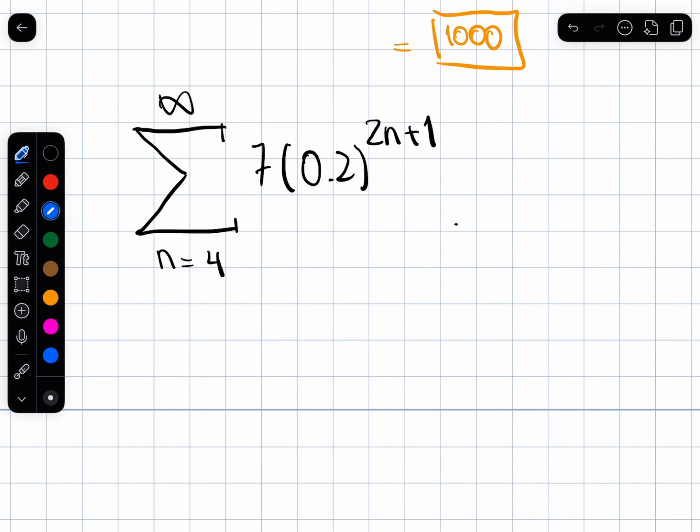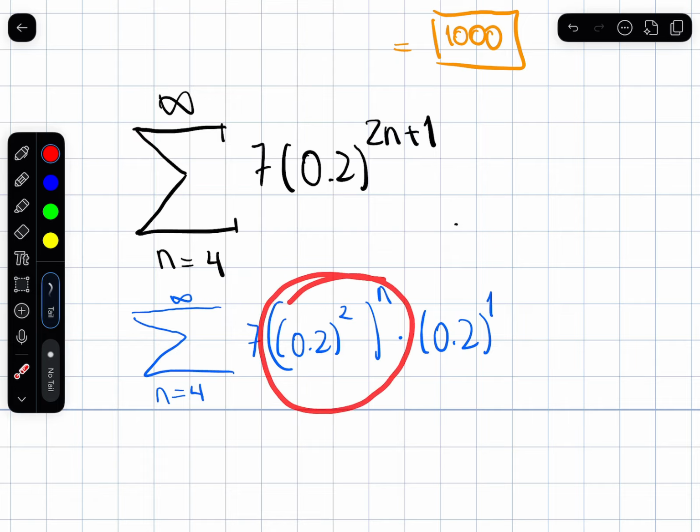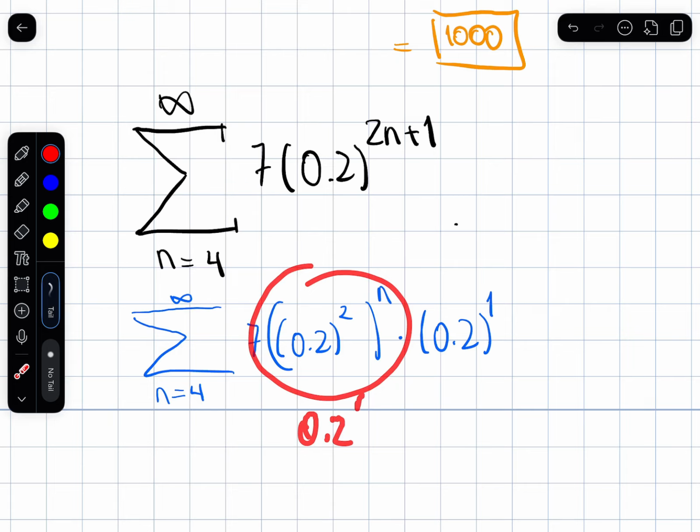The ratio here, if you play with this a little bit, you can say this is 0.2 squared to the power n times an extra 0.2 to the power 1. You see, the first two together are a power of a power, so you multiply the exponents to get the 2n. So this one is the same as 0.2 to the power 2n.